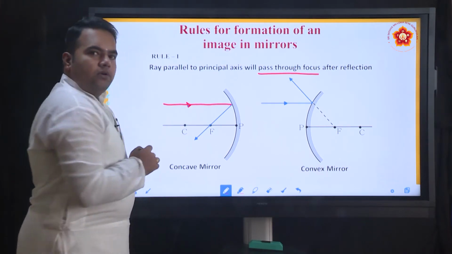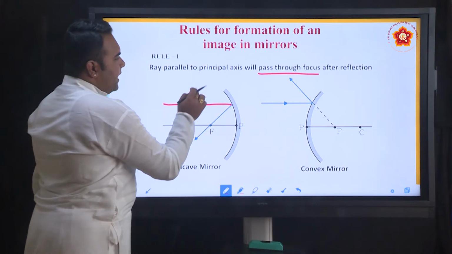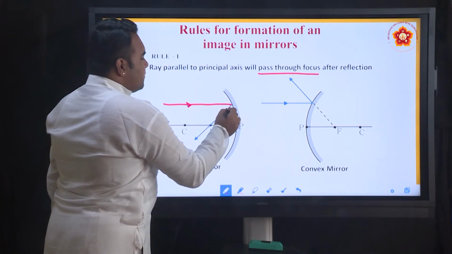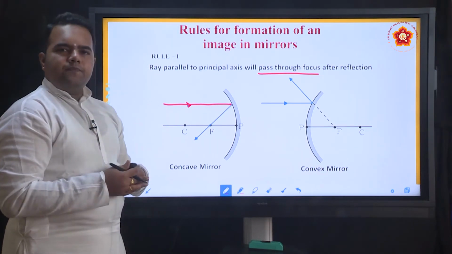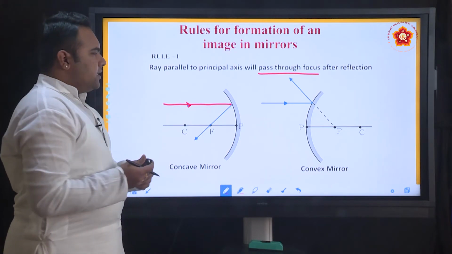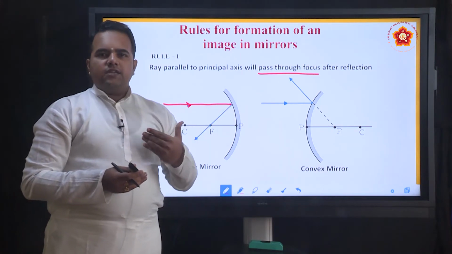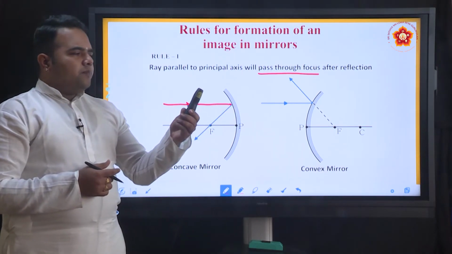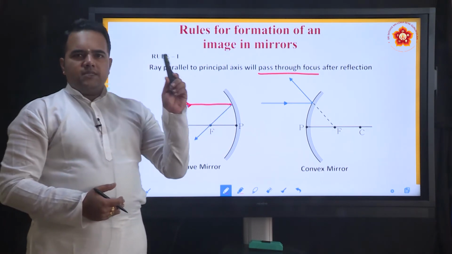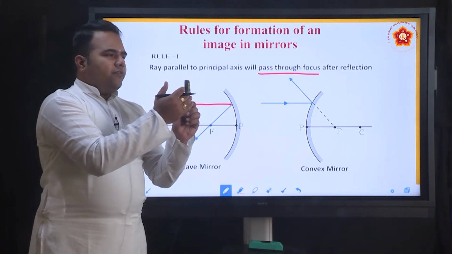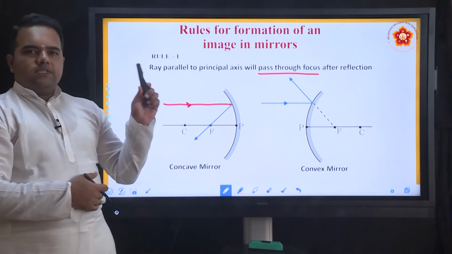And the arrow denotes the direction in which the ray of light is moving. A ray of light parallel to the principal axis will pass through the focus after the reflection. So, where will the ray of light come from? The object. Suppose we place an object in front of the mirror. The object emits rays of light, or it reflects the light that is falling on it. For example, this is an object, I can place it in front of a mirror. The object is visible not because it is self-luminous, but because it is reflecting the light falling from another light source, which makes this object visible.